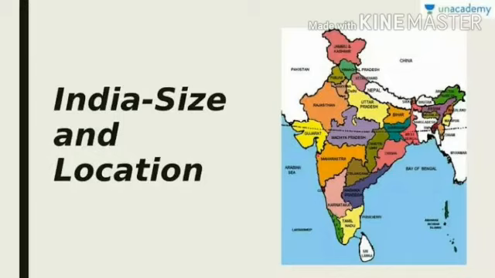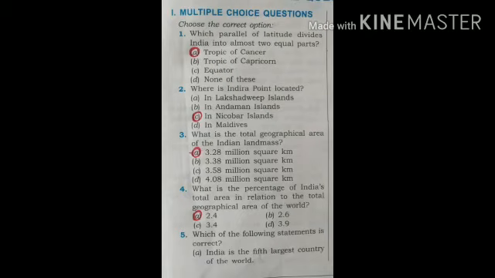Andaman and Nicobar Islands situated in southeast of mainland in Bay of Bengal, and Lakshadweep Islands situated southwest of mainland in Arabian Sea are the two groups of islands belonging to India. Students, now I am going to revise.